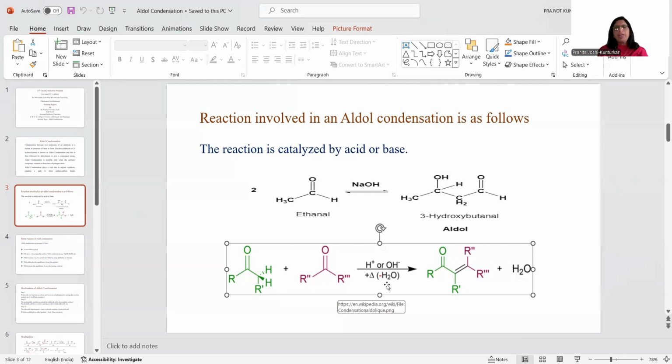It gives beta hydroxy carbonyl compound, and later on it may undergo dehydration. In this particular example, the hydroxyl group from the beta carbon and one hydrogen from the alpha carbon may be eliminated in the form of a water molecule, and hence we get a double bond between the alpha and beta carbon atoms. So it leads to an unsaturated compound with loss of a water molecule. This indicates the complete aldol condensation reaction.